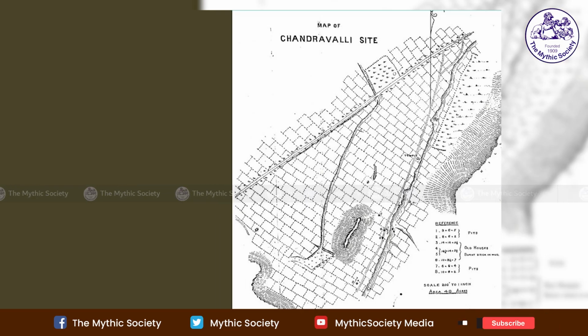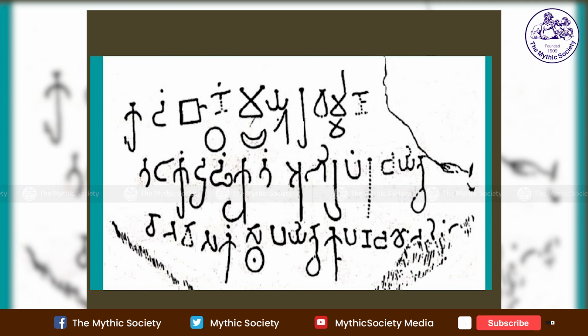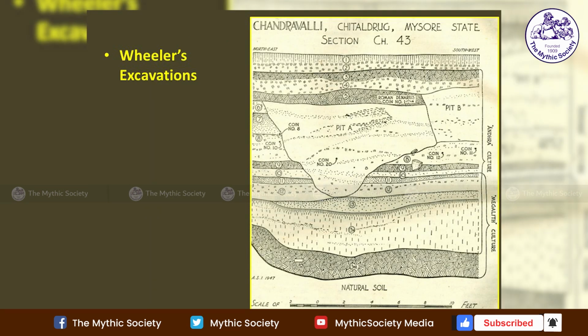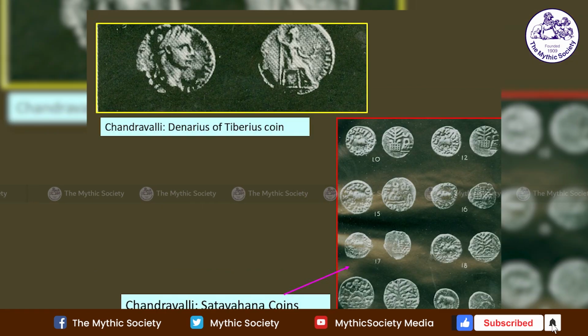This is the site plan, first published by R. Narasimhachar. This is the site plan of Chandravalli. This site plan is from M.H. Krishna's excavation report. So this is the inscription, the Chandravalli inscription. All of us are aware of it from yesterday and today also. This is the Chandravalli excavation, Chitradurga. We can directly mention that these sites belong to the Kadamba period. I will not go into detail on the pottery and Roman coins. These are the coins found in Chandravalli, Roman coins and Shatavahana coins.